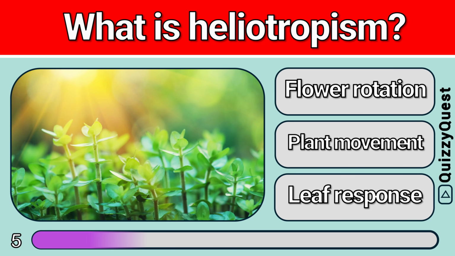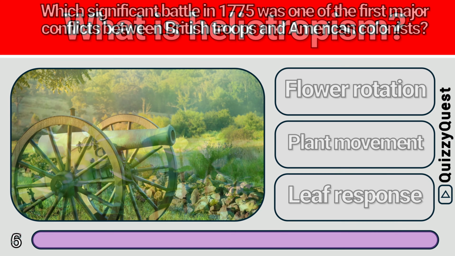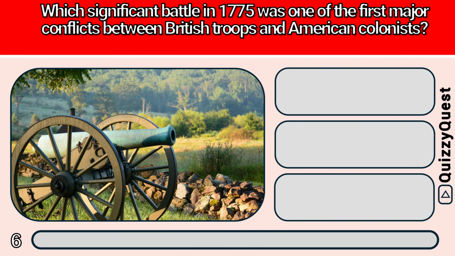Is it A. Flower rotation, B. Plant movement, or C. Leaf response? It is B. Plant movement. Which significant battle in 1775 was one of the first major conflicts between British troops and American colonists?